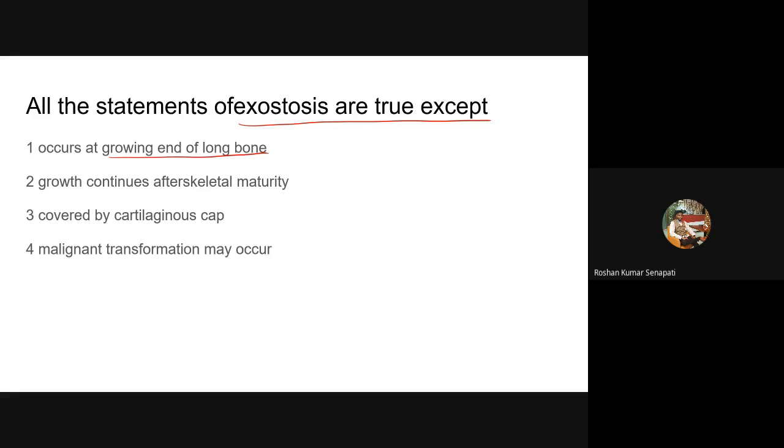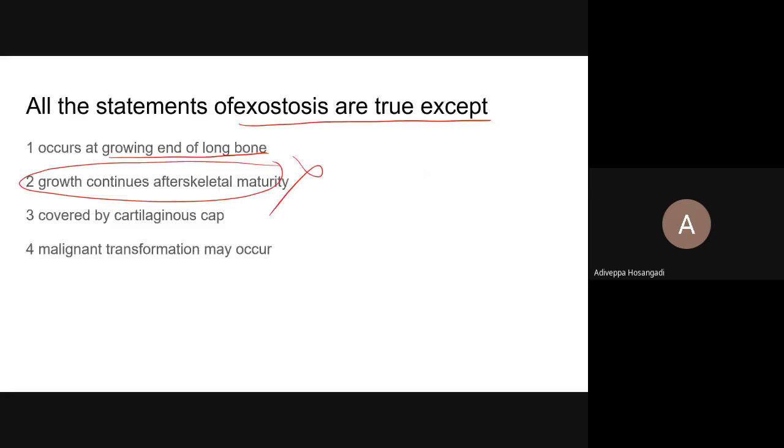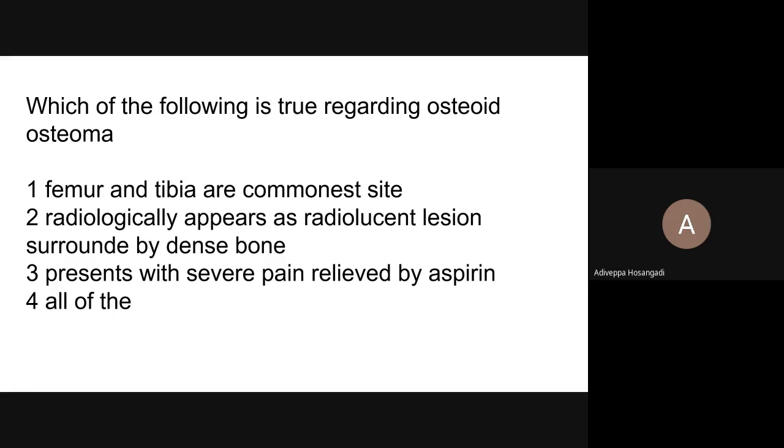So growth continues after skeletal maturity. After maturity, wrong, isn't it? Before skeletal maturity, yes. The growth stops with skeletal maturity. Okay. Which of the following is true regarding osteoid osteoma?